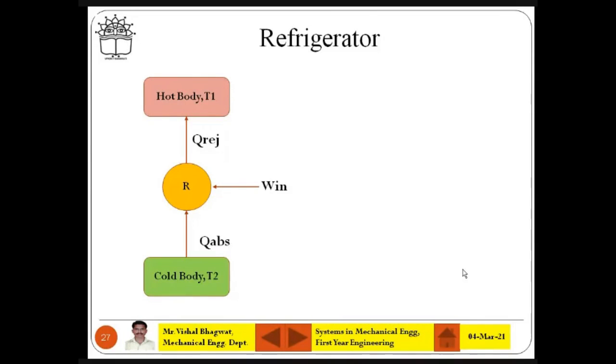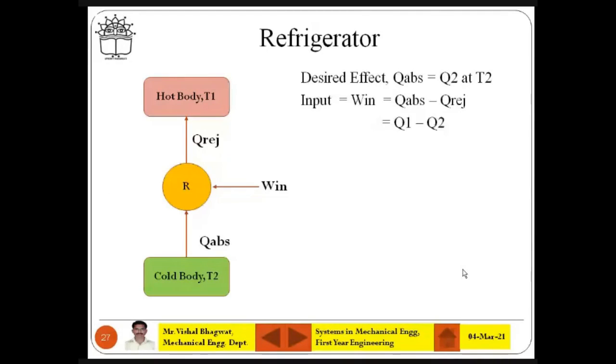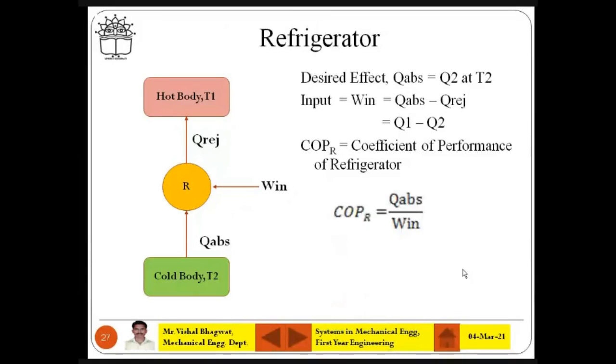And how much Q2 you are extracting with the input energy, that is electricity, that is nothing but COP of R. So desirable effect is Q2 at T2, then work input is always W in, and W in is again Q rejected, actually it should be Q rejected minus Q absorbed. So Q1 minus Q2, just take a difference, okay, no worry. Then COP of R is coefficient of performance of refrigerator, which is nothing but desirable effect divided by work in. Desirable effect is Q2 and work in is Q1 minus Q2. So you get this formula Q2 divided by Q1 minus Q2. Clear? Is it clear?